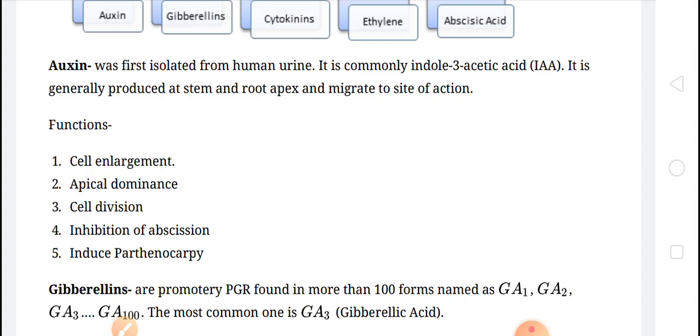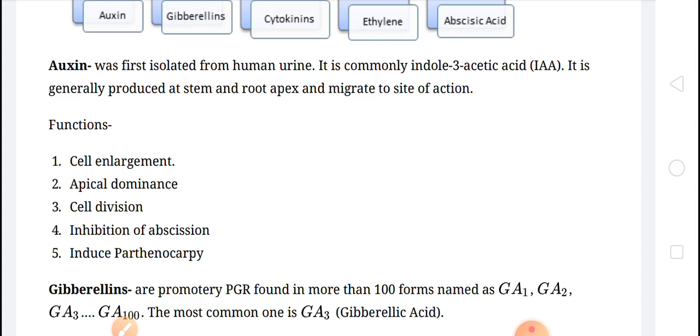Clear, children? Natural auxin may be asked in the exam. Name the natural auxins: the names are indole 3 acetic acid and indole butyric acid. While the synthetic auxin is 2,4 dichlorophenoxy acetic acid. Okay, it is the synthetic auxin.